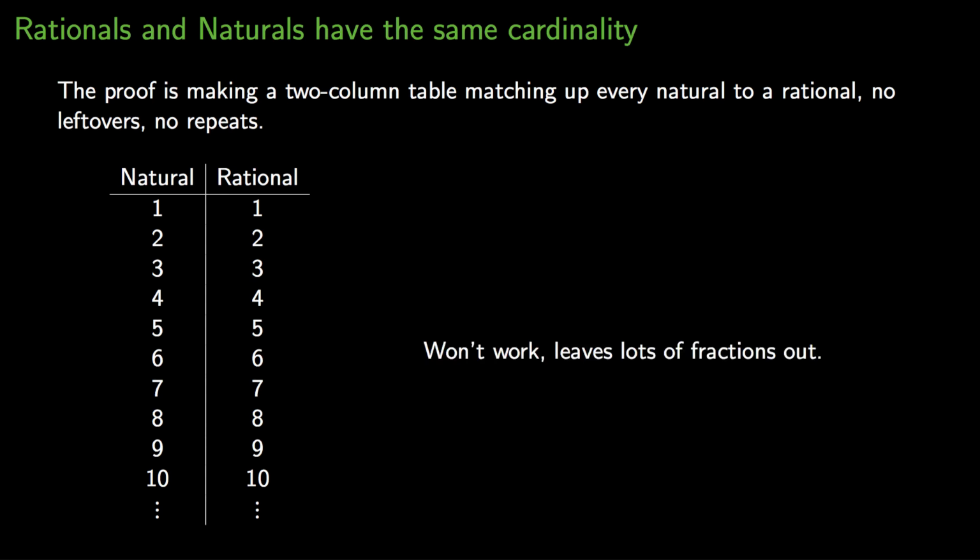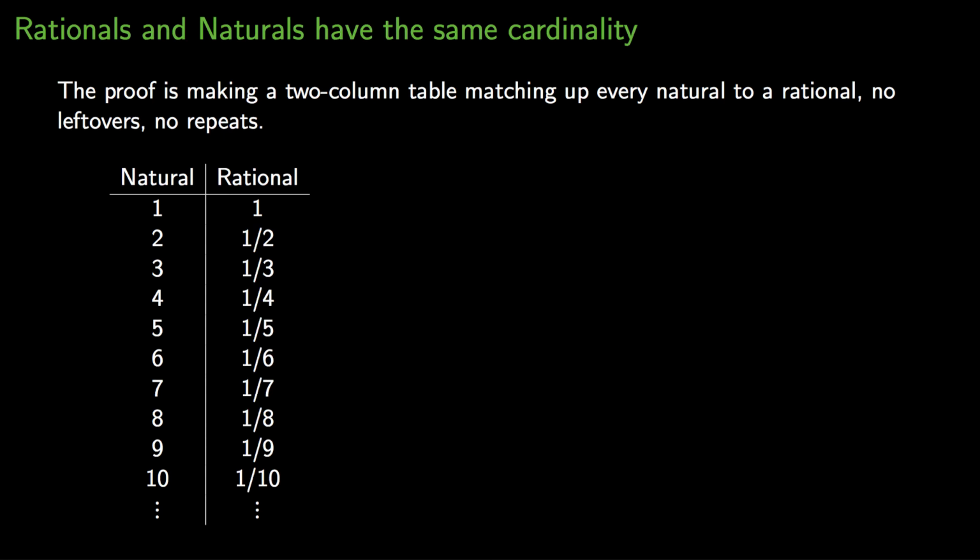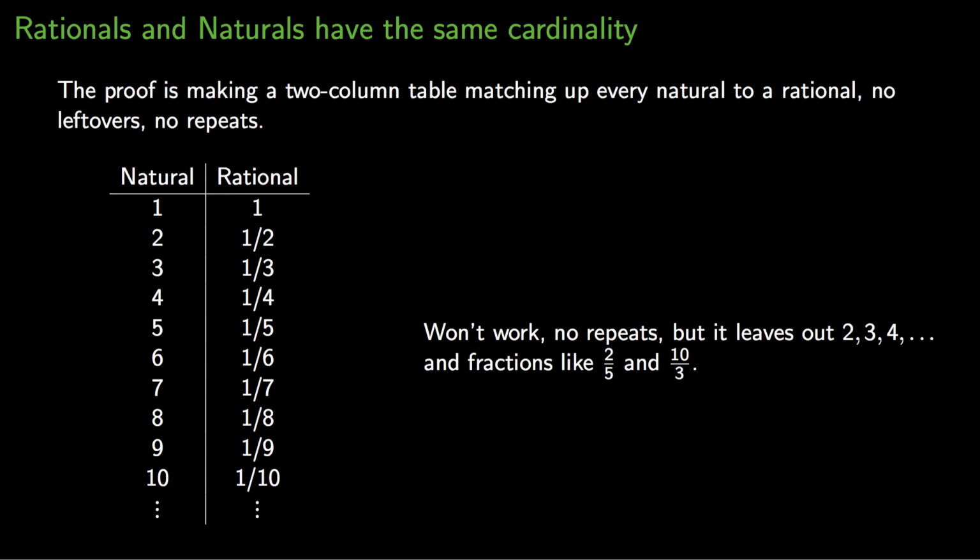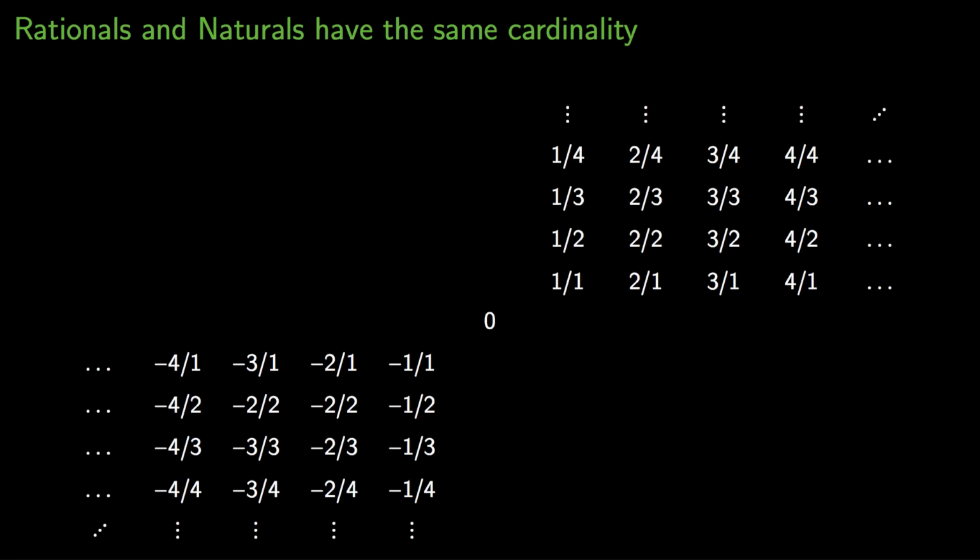Like, where is 1/2 supposed to go in this table? Where is 1/3 supposed to go? And so you might think, well, okay, fine. Then start squishing in all of those fractions, 1/2, 1/3, 1/4, 1/5. But again, although we've got fractions here, it leaves out a lot of numbers. Like, any fraction that doesn't have 1 in the numerator is completely left out here. The big whole numbers are completely left out here. So this seems like a very difficult task, but what we're going to do is make a big array of natural numbers.